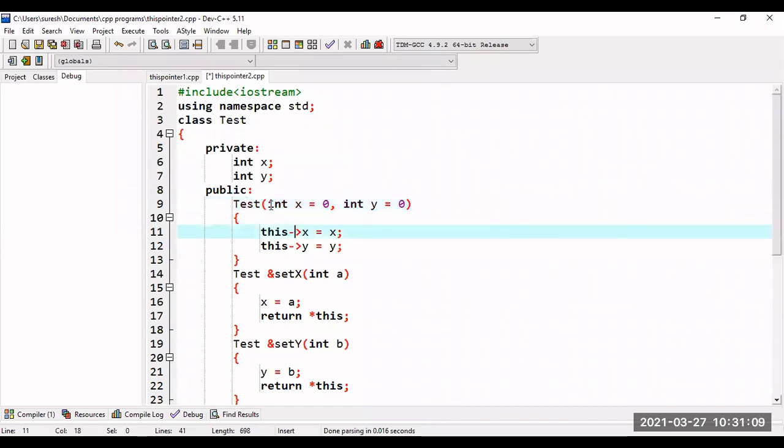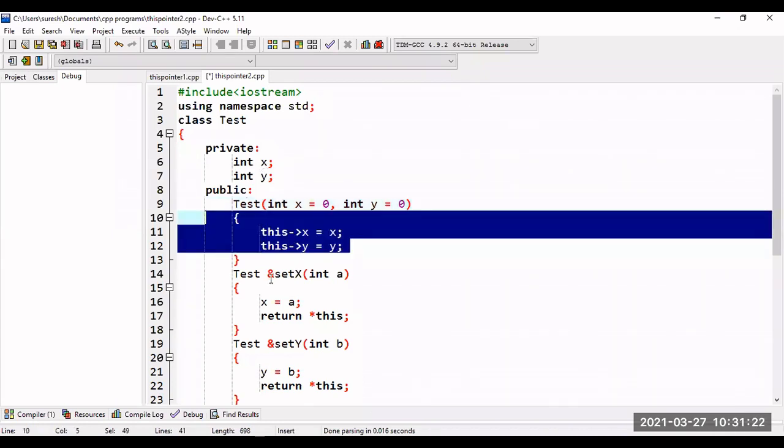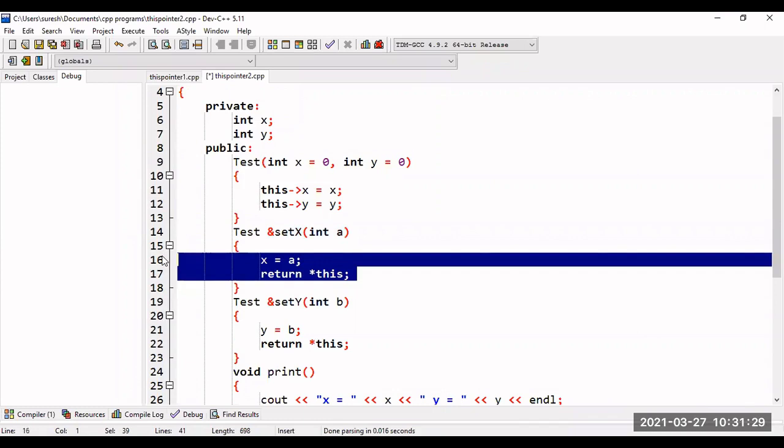So this we have already discussed. Whenever the names of the parameters in the member function and the names of the data members are the same, then to differentiate them we will use this. And if I want to set the values of x, then also I can return by using this. If you want to return the current class object pointer, I will use this pointer.